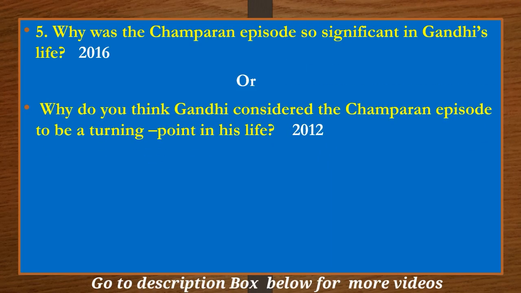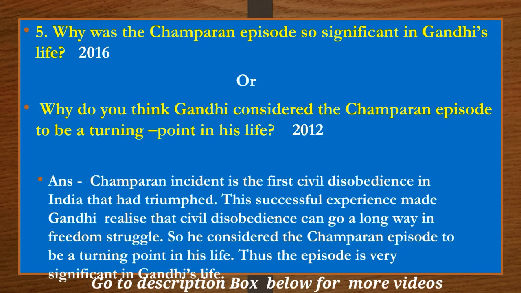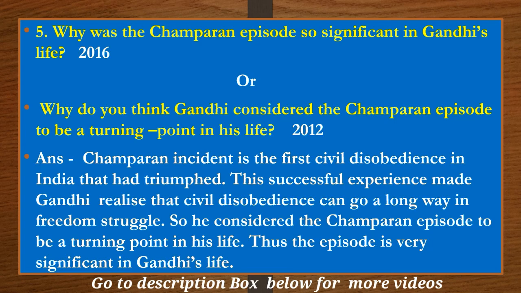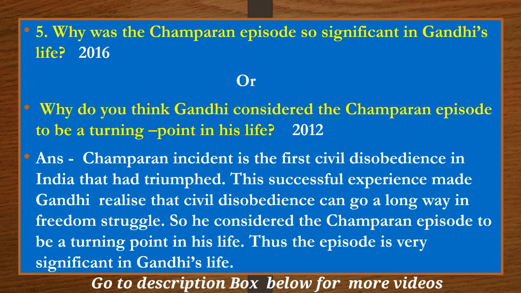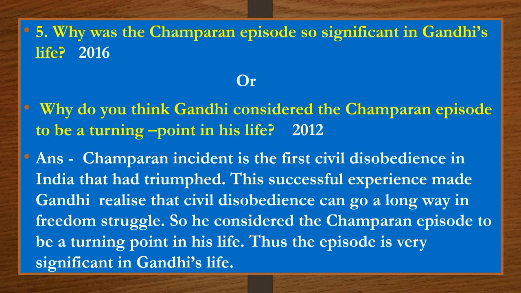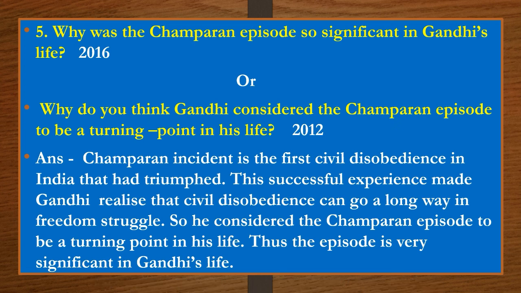Why was the Champaran episode so significant in Gandhi's life? Or, why do you think Gandhi considered the Champaran episode to be a turning point in his life? The Champaran incident is the first civil disobedience in India that had triumphed. This successful experience made Gandhi realize that civil disobedience can go a long way in the freedom struggle. So he considered the Champaran episode to be a turning point in his life. Thus the episode is very significant in Gandhi's life.